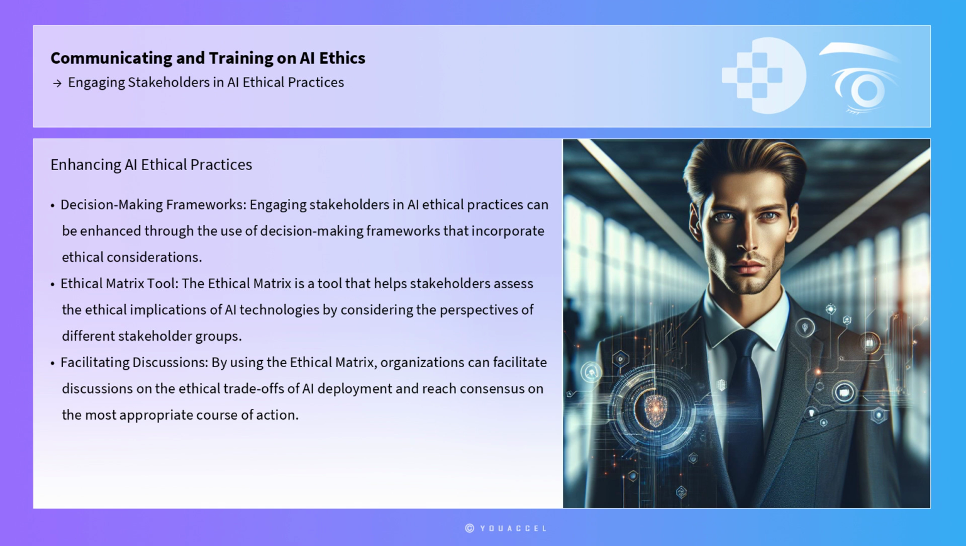Moreover, engaging stakeholders in AI ethical practices can be enhanced through the use of decision-making frameworks that incorporate ethical considerations. The ethical matrix, for example, is a tool that helps stakeholders assess the ethical implications of AI technologies by considering the perspectives of different stakeholder groups. By using the ethical matrix, organizations can facilitate discussions on the ethical trade-offs of AI deployment and reach consensus on the most appropriate course of action.